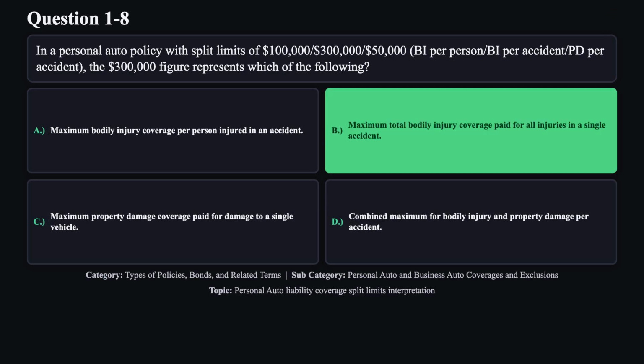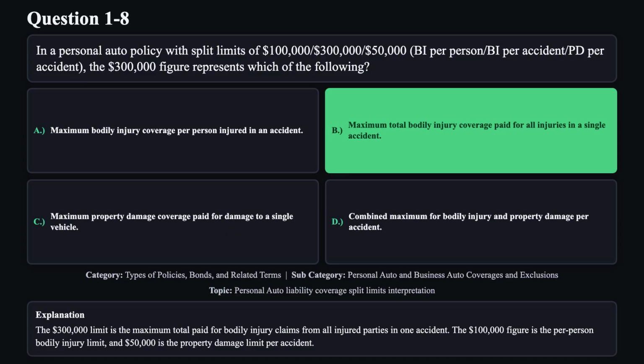The correct answer is B. The $300,000 limit is the maximum total paid for bodily injury claims from all injured parties in one accident. The $100,000 figure is the per-person bodily injury limit, and $50,000 is the property damage limit per accident.